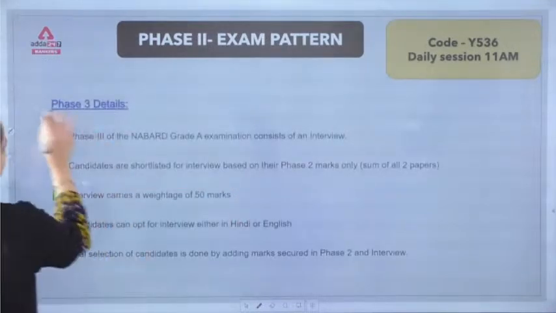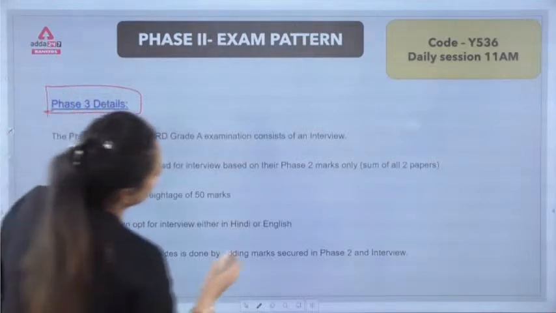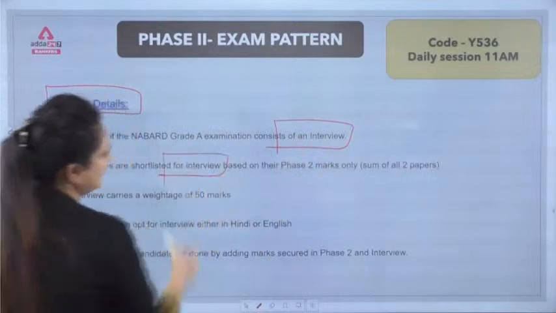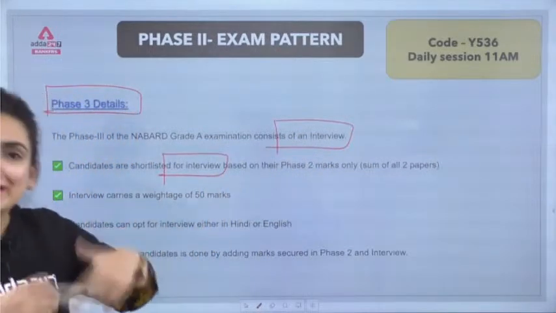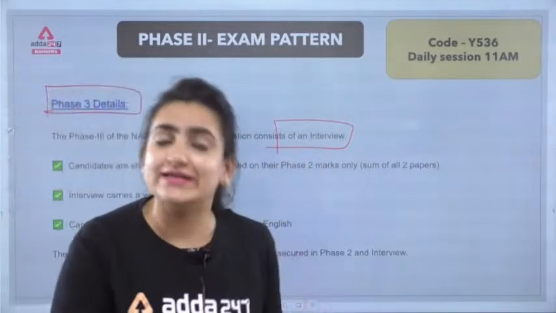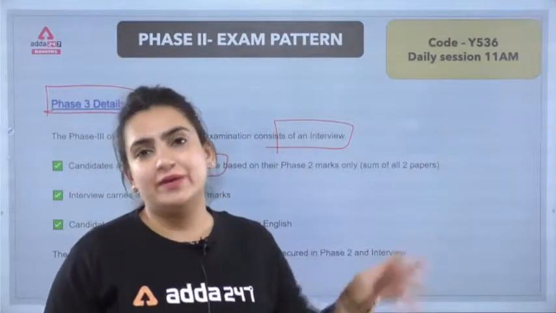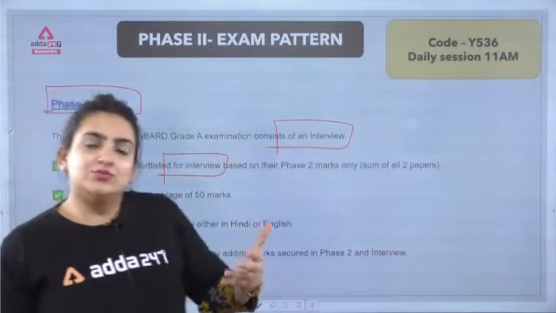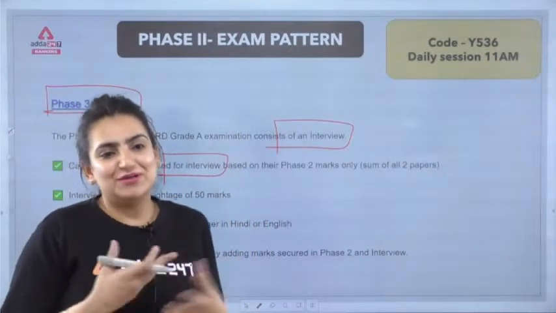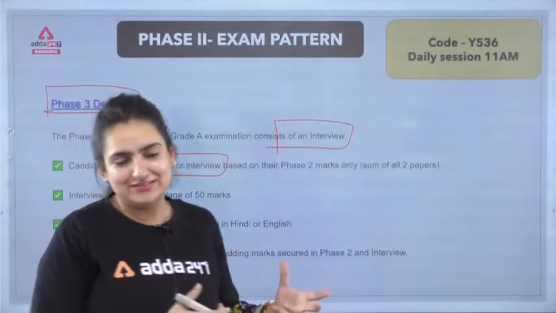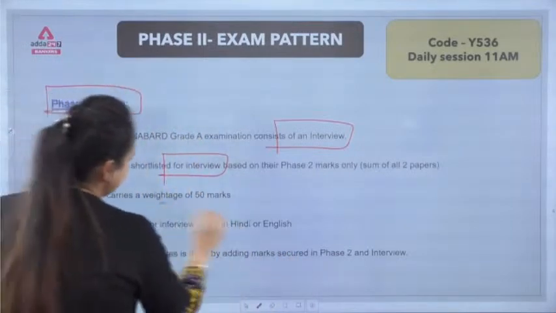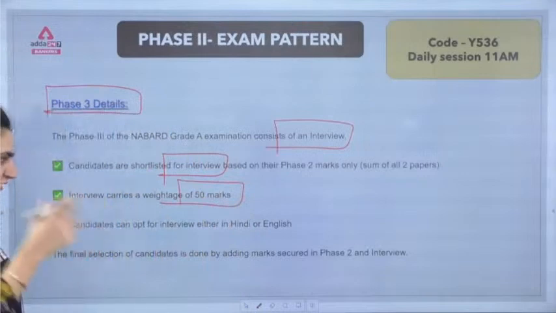So moving forward from here, guys, moving on to phase 3, which is your interview stage. Herein, this consists of the interview. The candidates shortlisted for the interview are based on phase 2. We are just quickly revising it because we've already done a very detailed session on the weightage of the topics. It is just that since I was here, I thought students must be looking forward to these few details, and therefore we are doing it here. And this carries a weightage of again 50 marks.